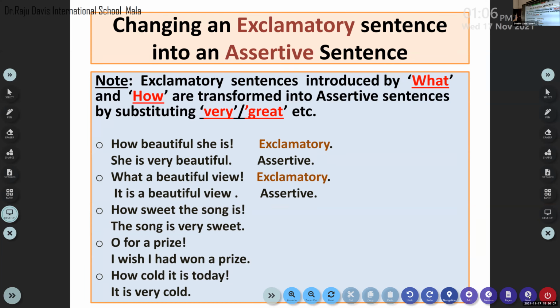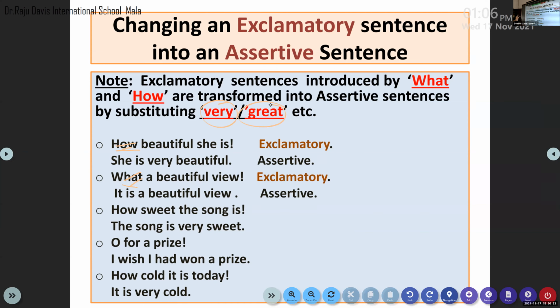If your exclamatory sentences start with the WH words like how and what, when you change that exclamatory sentence into an assertive or statement sentence, please remove such words and fill the blank with two different words. Very or great can be used to replace how and what.